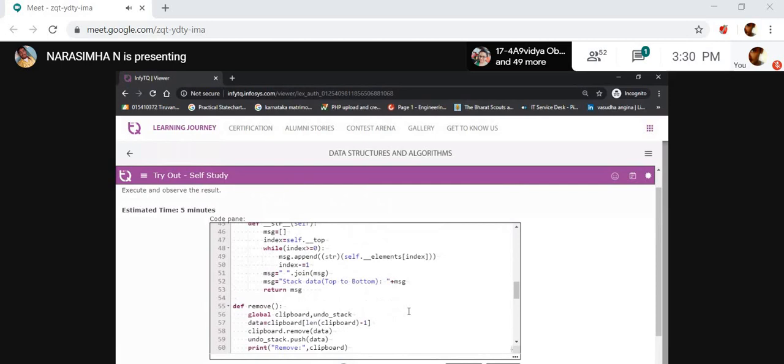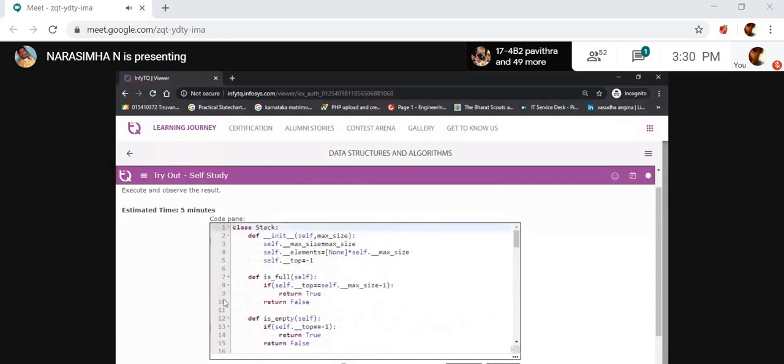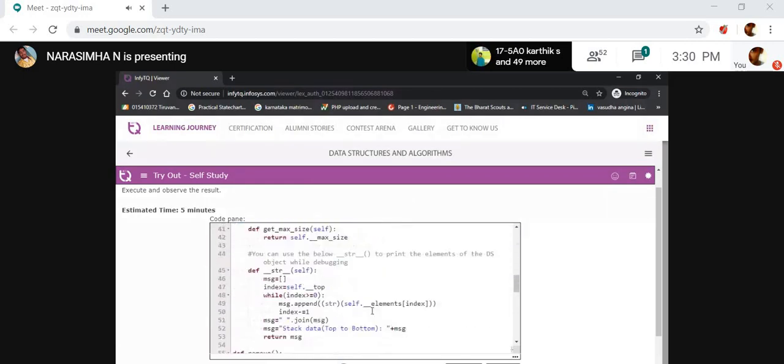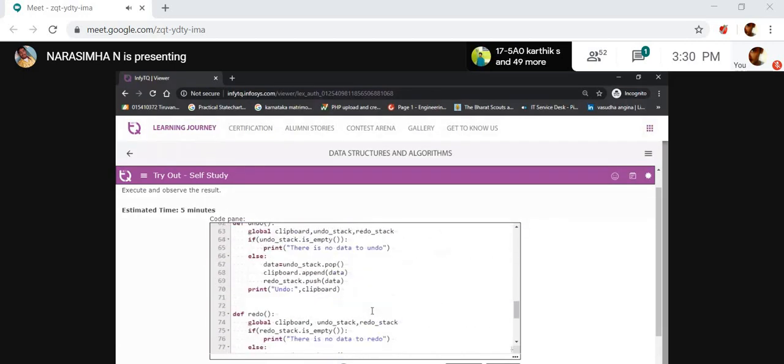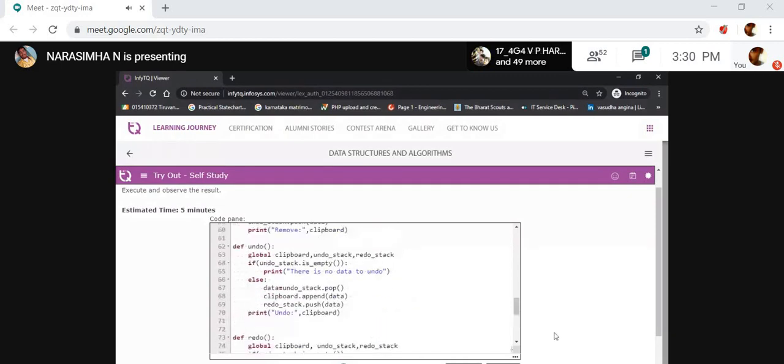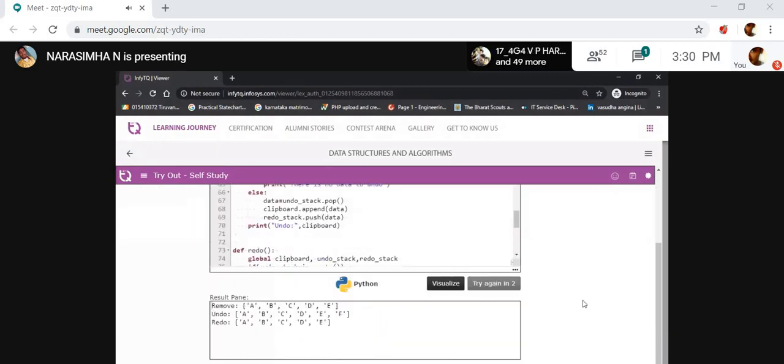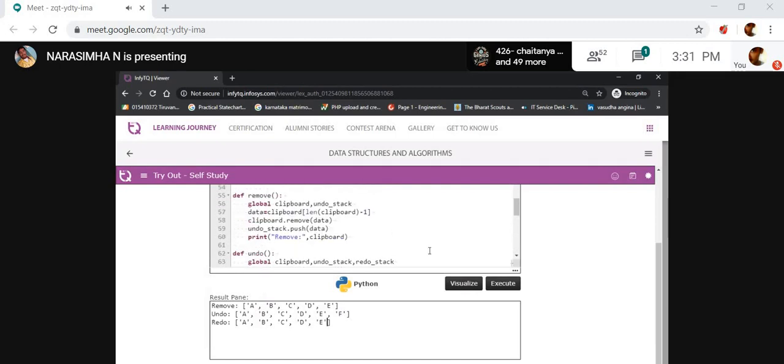Here is a program to implement a stack for undo and redo operations. Let's try it out. Execute this one. See here, remove is a list. I'm just giving a list. Whenever you do undo, it inserts F. Whenever you do redo, it extracts F. Let's see what will happen.